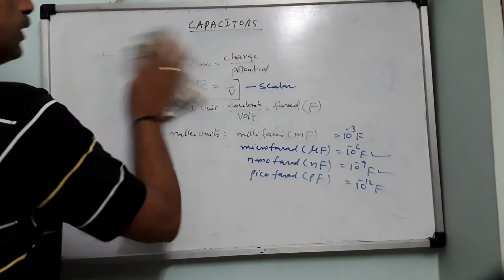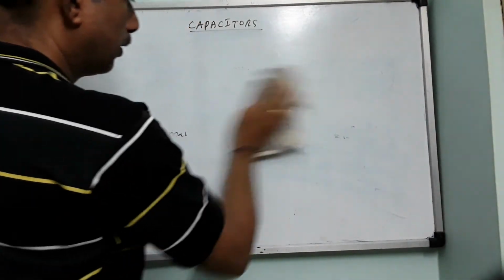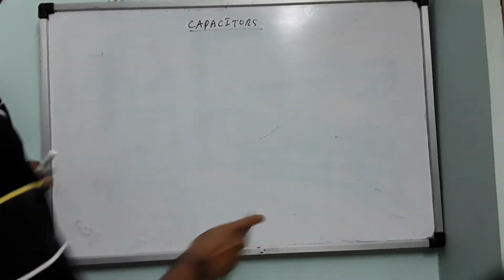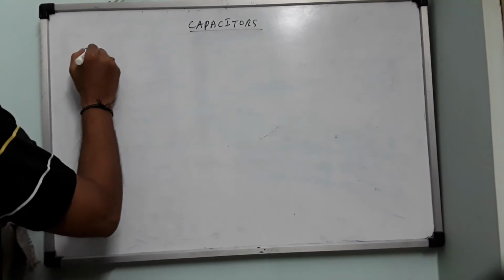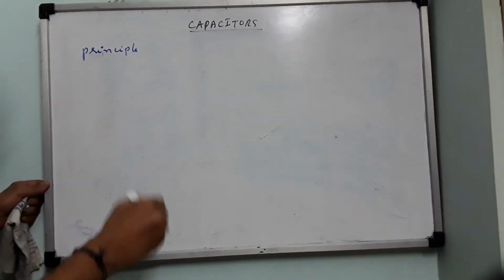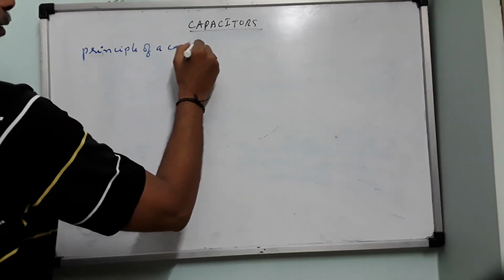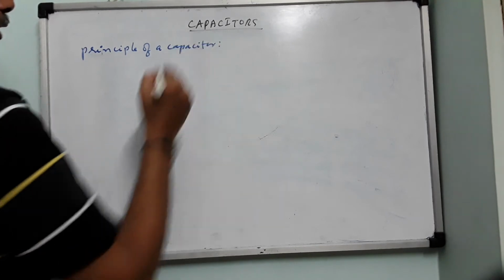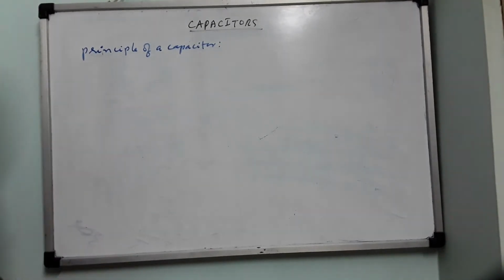Now, what is the principle of a capacitor? On which principle does it work? Or what do you do in order to make or increase the capacitance of a capacitor? Remember, capacitor is a body, capacitance is its property.